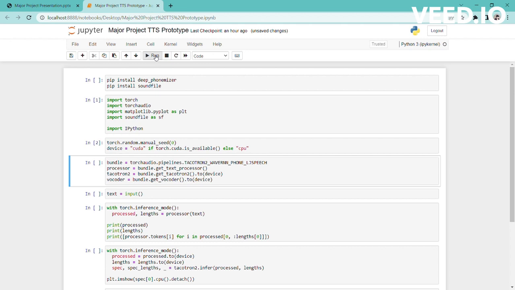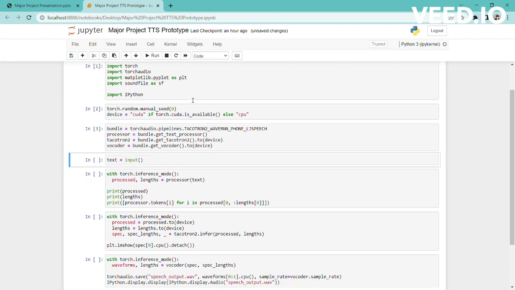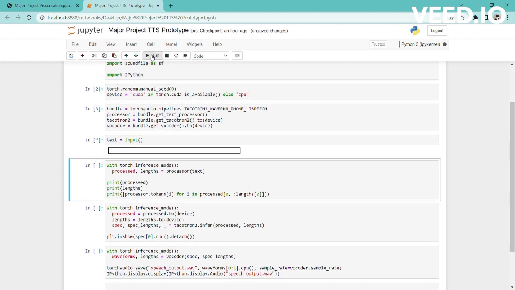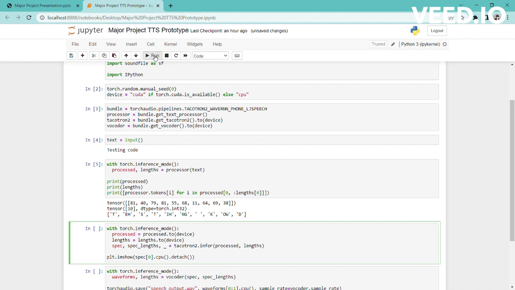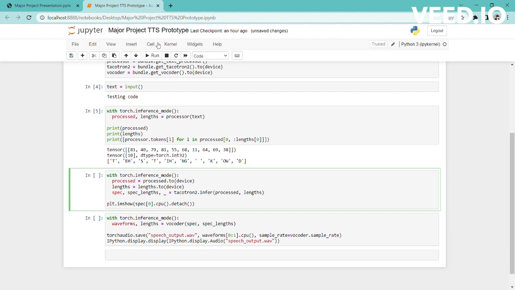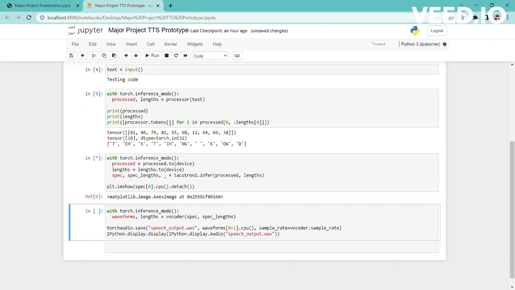we take all the required references to the processor, the model, as well as the vocoder. Then we take in the text input. Let us type the text input as "testing code." After that, we generate the tokens, which is done by the text processor. Those tokens are then passed on to the Tacotron model, which creates the spectrogram.